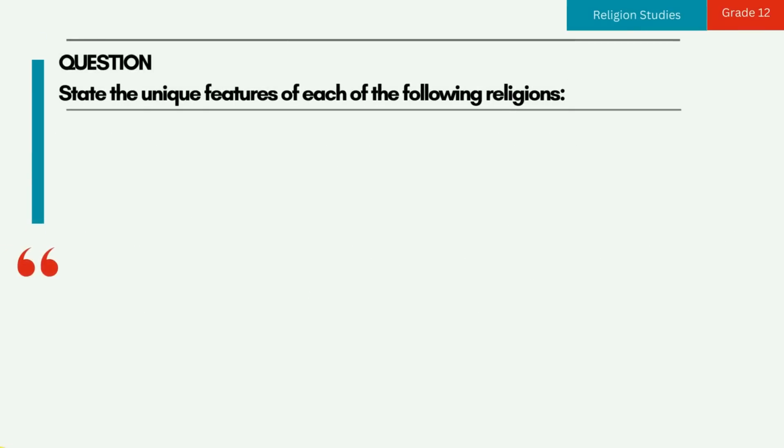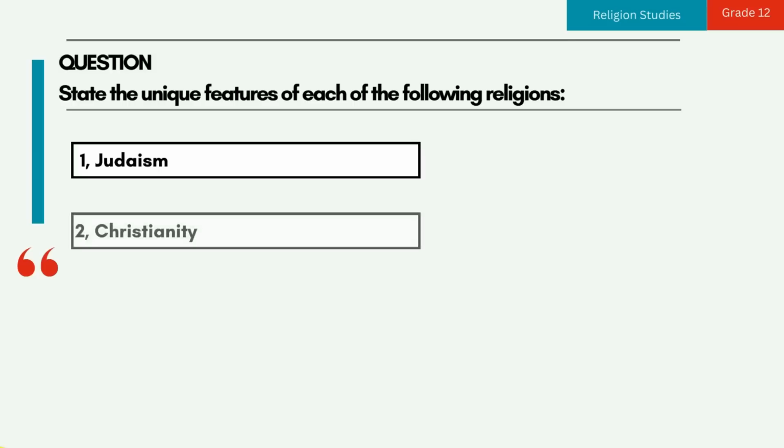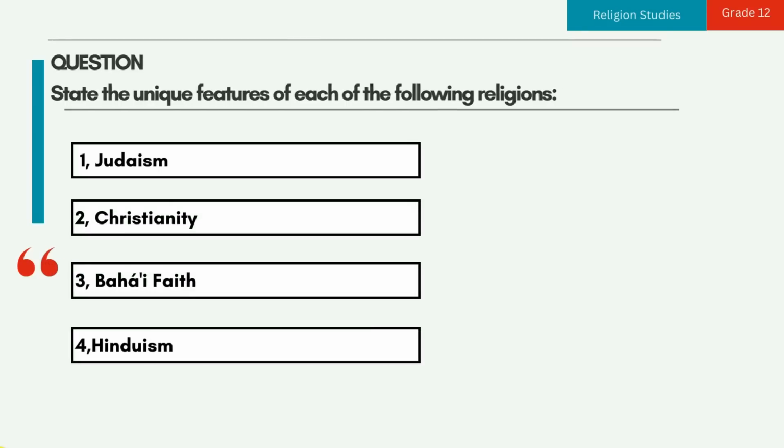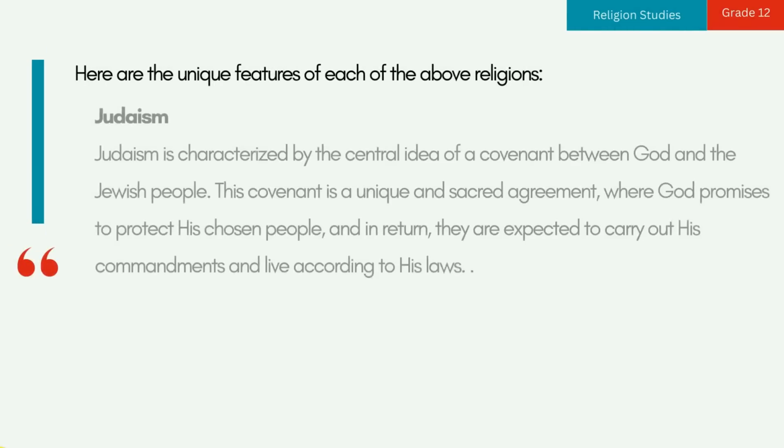Question. State the unique features of each of the following religions. 1. Judaism. 2. Christianity. 3. Baha'i faith. 4. Hinduism. Here are the unique features of each of the above religions.